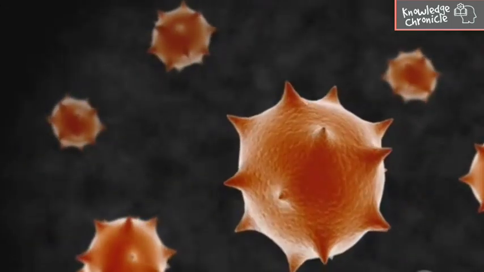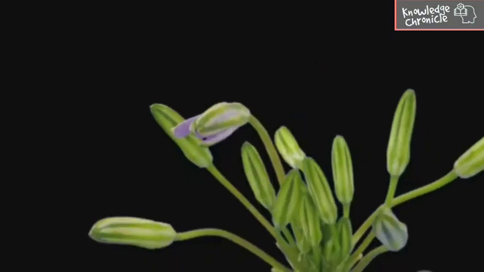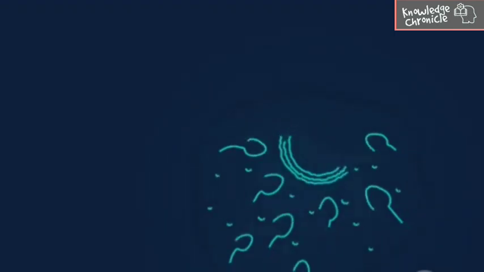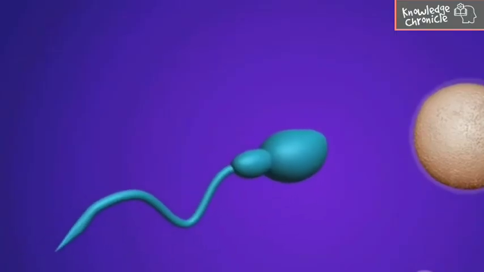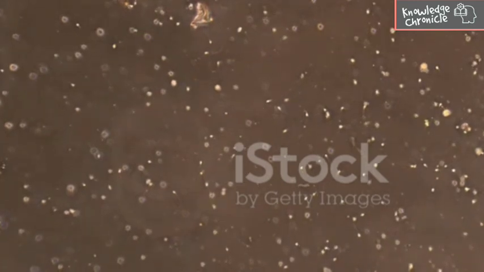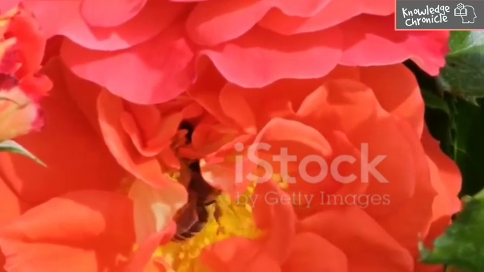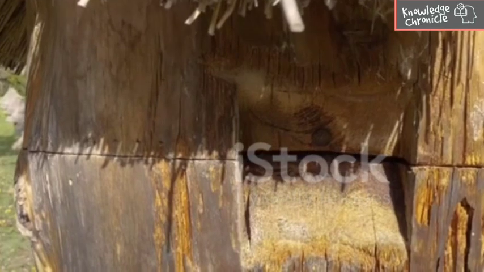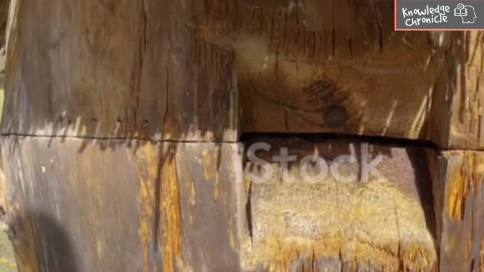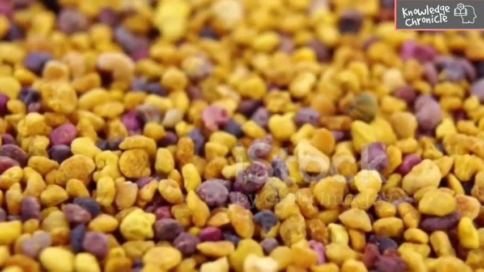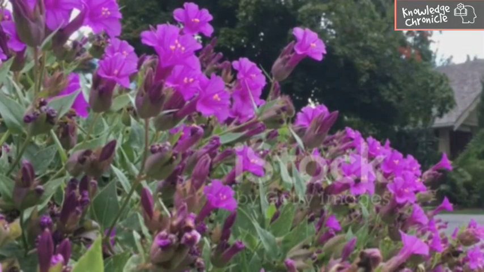In flowering plants, pollen grains contain male gametes, and ovules house female gametes. 2. Gamete transfer. For fertilization to happen, gametes need to meet. This is where gamete transfer comes in. In animals, male sperm is transferred to the female reproductive tract, often through copulation. In plants, pollen is transferred from the anther to the stigma, often with the help of wind, water, or pollinators like bees. In flowering plants, the transfer of pollen is called pollination, which can be self-pollination or cross-pollination.